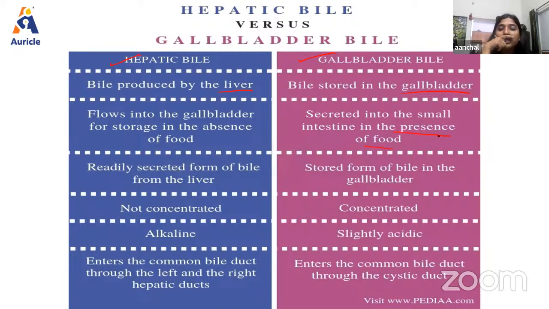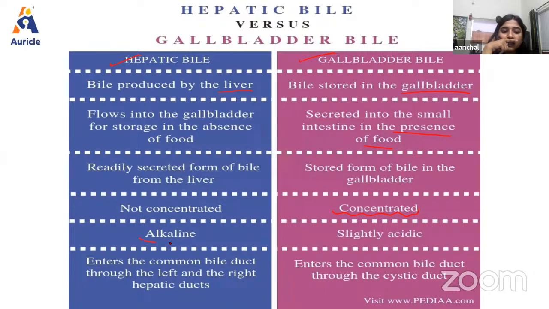So whenever food comes into the small intestine, there will be secretion of bile from the gallbladder. Hepatic bile is the readily secreted form from the liver, and gallbladder bile is the stored form. It is not concentrated, but whenever it is present inside the gallbladder, as we have discussed, it gets concentrated.